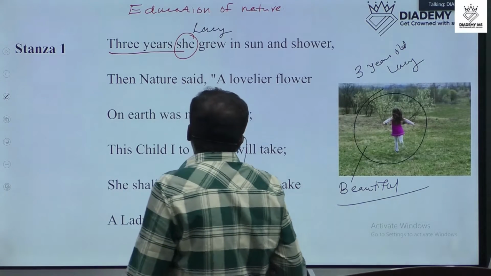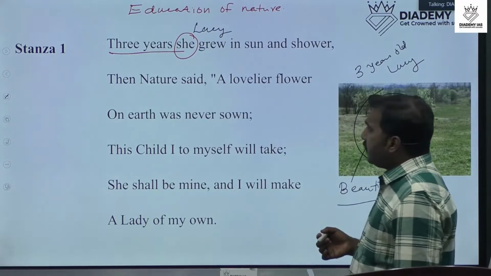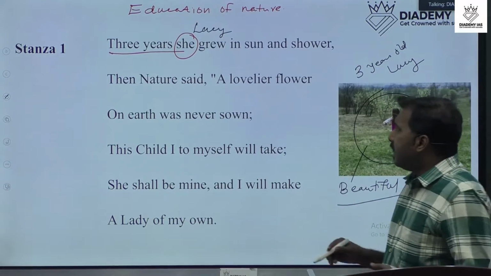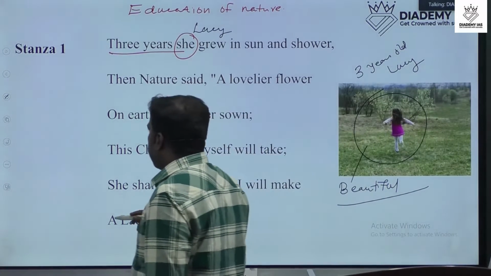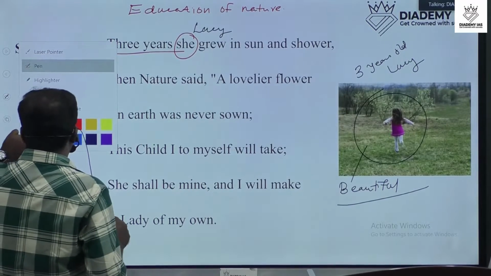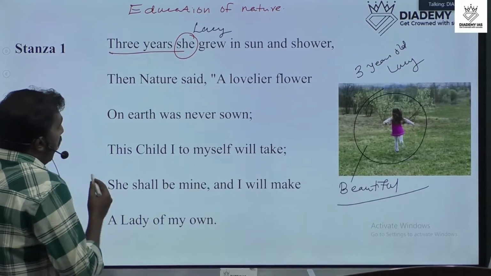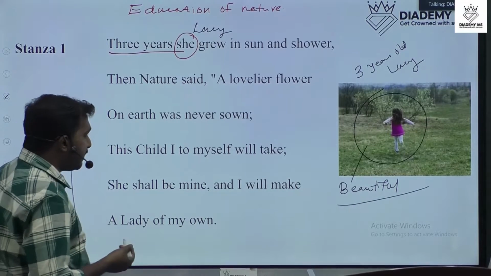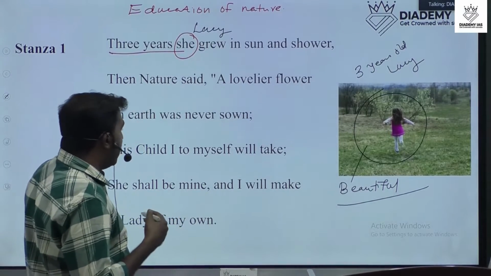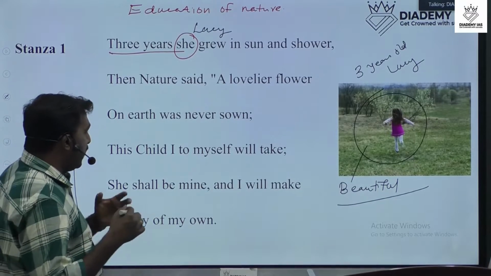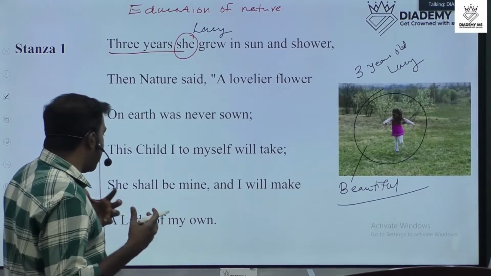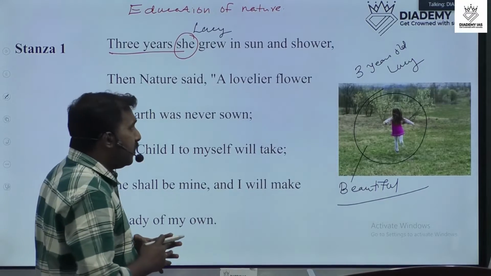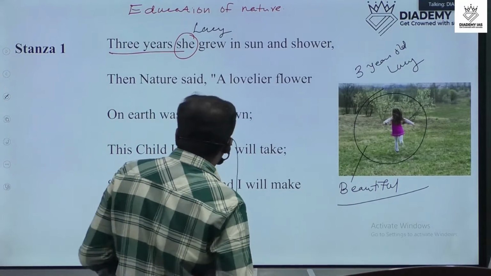"Three years she grew in sun and shower, then nature said, a lovelier flower on earth was never sown. This child I to myself will take, she shall be mine, and I will make a lady of my own." So let's read once again.